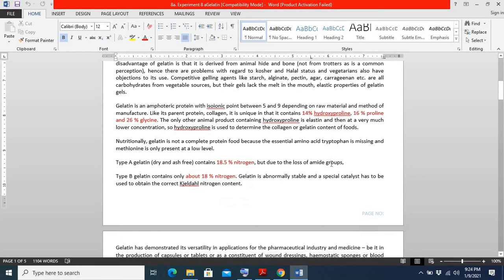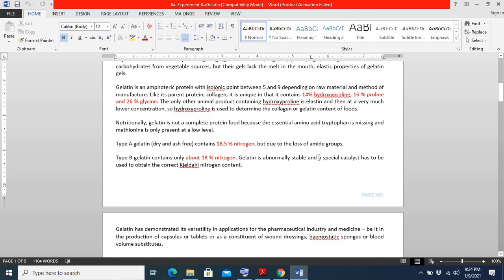Why is collagen important for our body? Collagen is one of the most important proteins found in our body, and gelatin is derived from it. Collagen has the highest percentage of unusual amino acids.